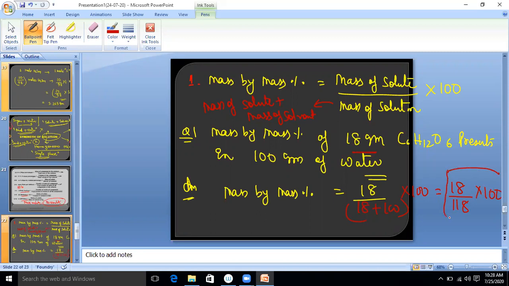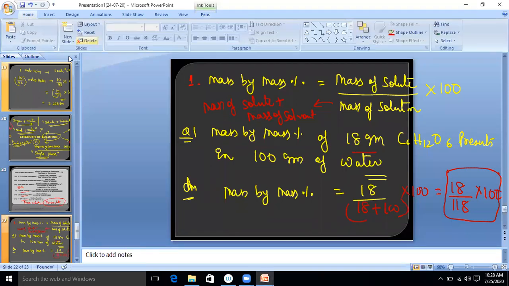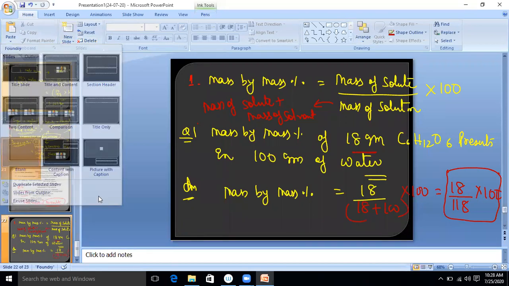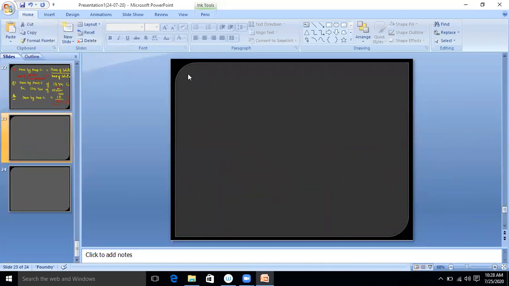Always remember, you have just mentioned 18%. We are asking what is the mass by mass percentage strength of the solution. Got it? Clear? Not 18%. 18 upon 118 multiplied by 100. Now you solve, you will get the answer. Next question. Wait for a moment. Yes, got it. Okay. Very good. Now, next one. Again, just solve it.